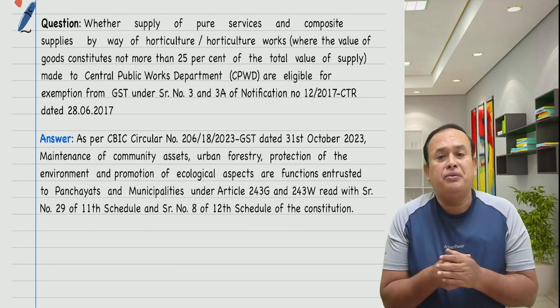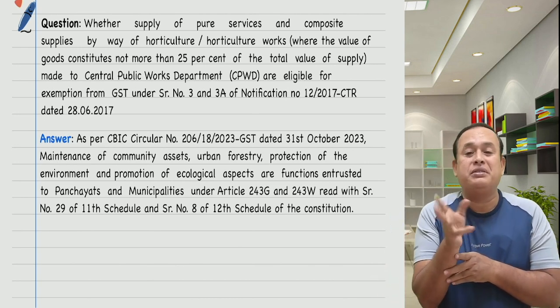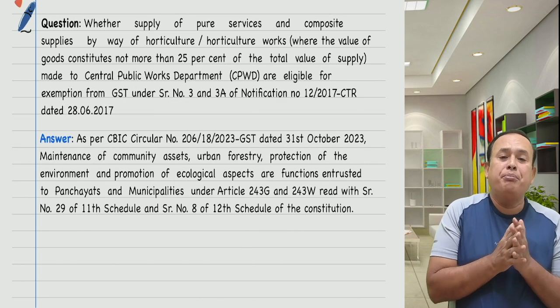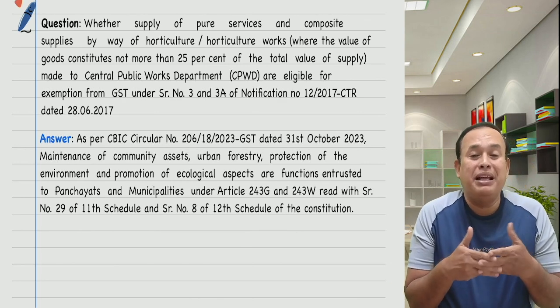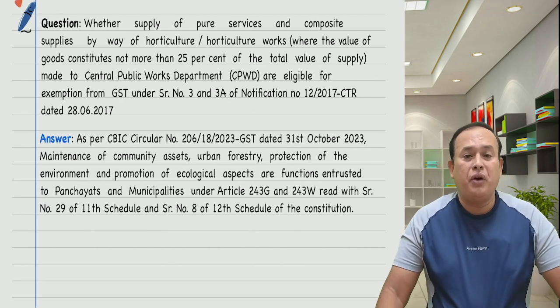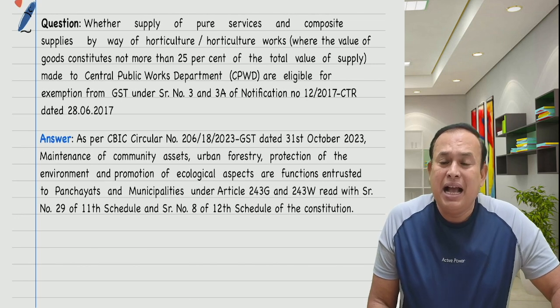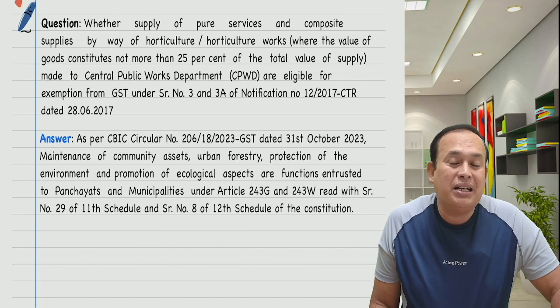Further, my dear friends, whether supply of pure services and composite supply by way of horticulture works, where the value of goods constitutes not more than 25% of the total value of the supply made to the Central Public Works Department, CPWD, are eligible for exemption from the GST under the exemption category as supply of goods to government, local authority.